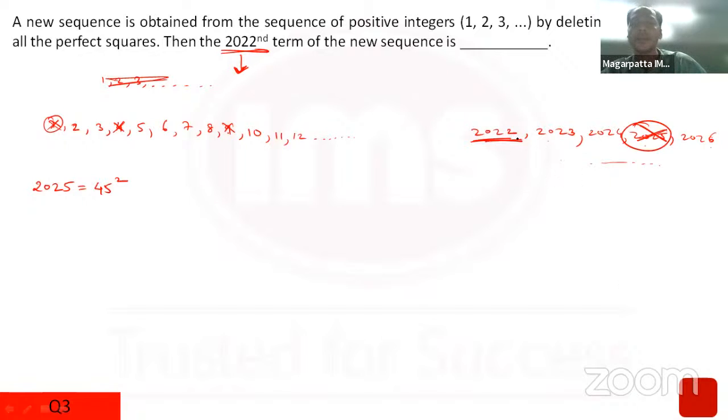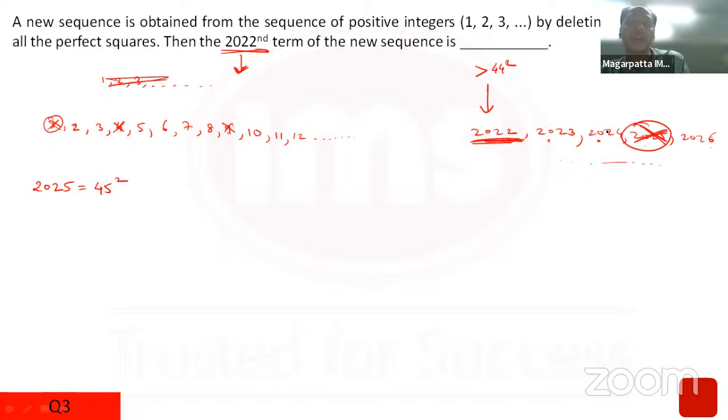Or rather, till 2025 there were 45 squares which have been removed, and I have to write 2022 numbers. Let's look at it this way. Just for the sake of explanation, 2022 is greater than 44 square. So till here 44 perfect squares have been removed.